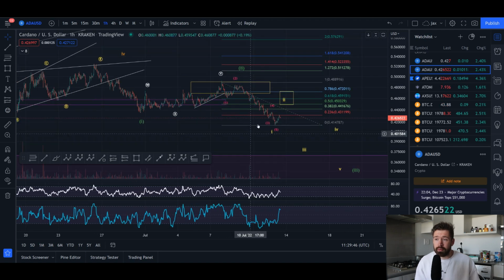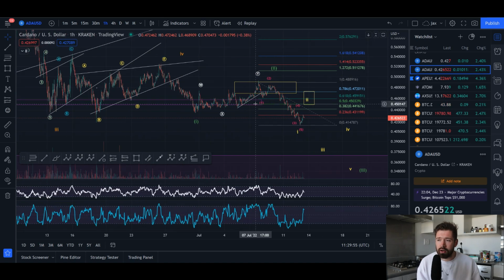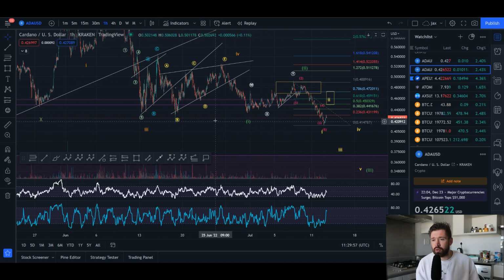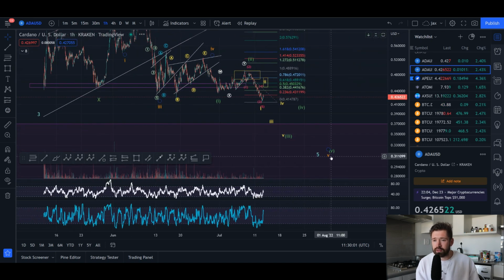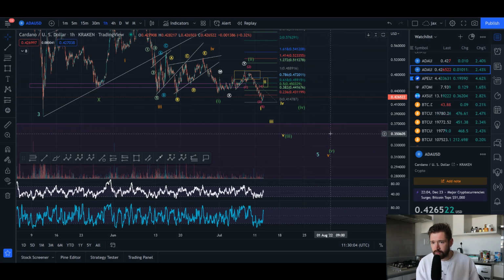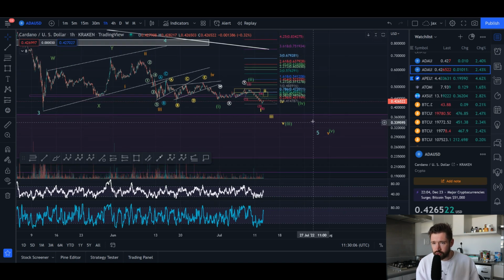If we were to come all the way up and break these highs, then it invalidates that wave structure, and we'd have to be looking at a different structure for ADA. But as of right now, everything's been beautifully playing out according to our Elliott wave theory. And we're looking for that 5th wave down, your final 5th wave that could take you anywhere in between about 30 to 35 cents for ADA. And we also have strong level of support coming in around 23 cents.